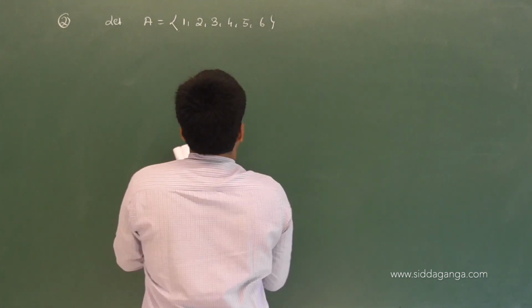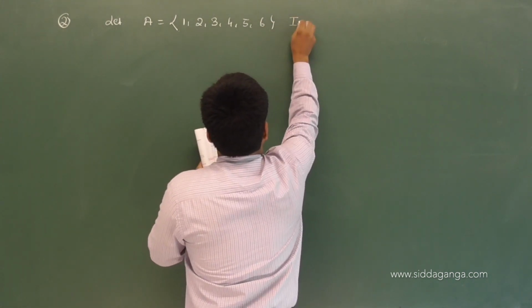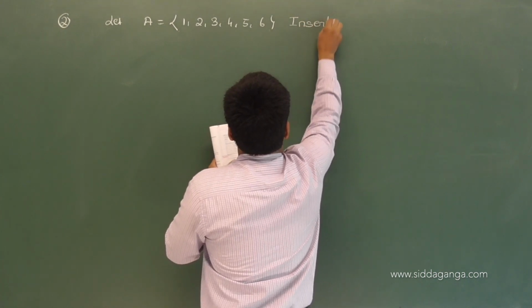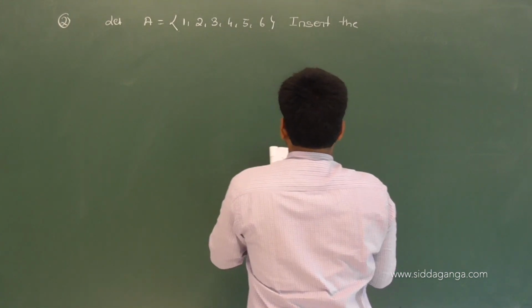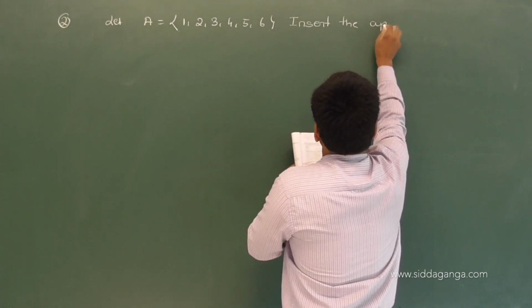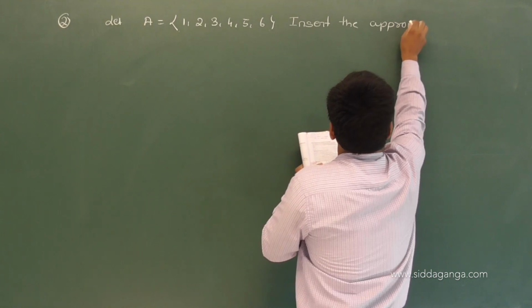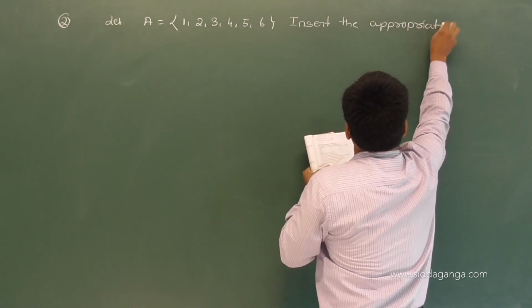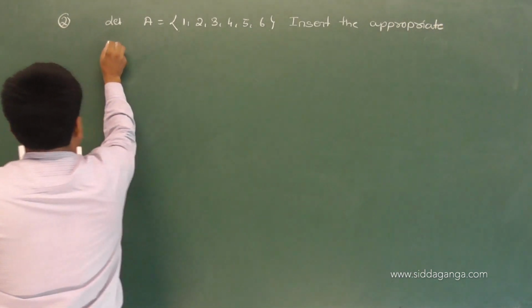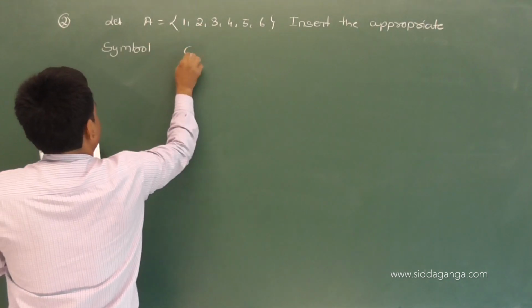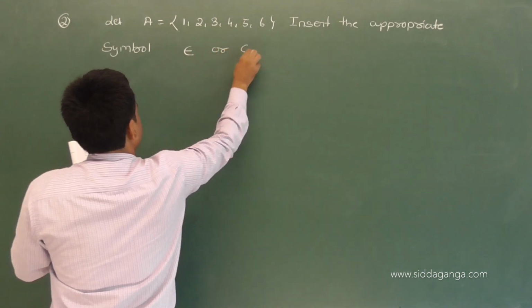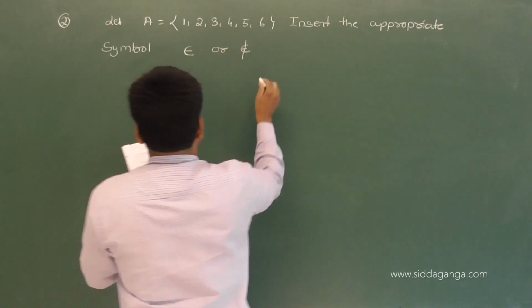So what he asked: insert the appropriate symbol, belongs or does not belong,